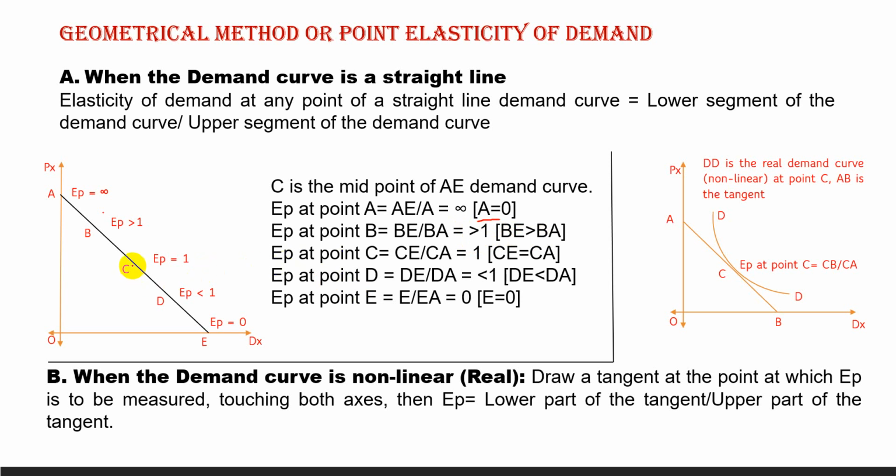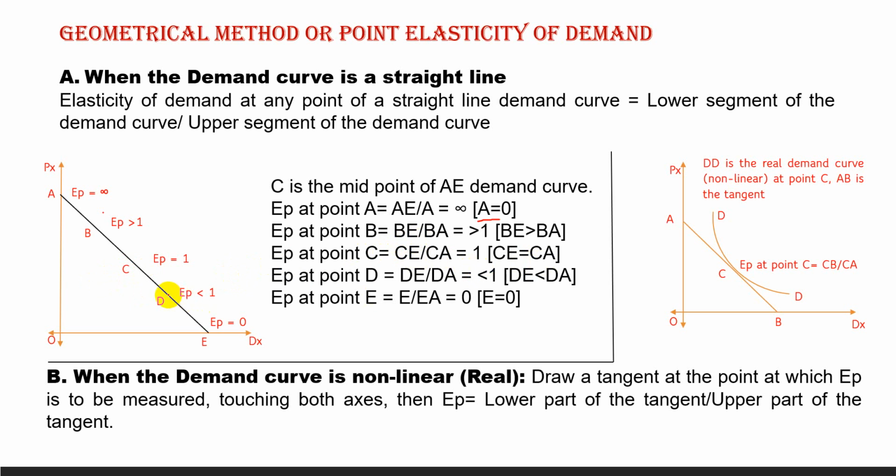Now let us consider EP at point C. C is the midpoint, so CE is equal to 8 and CA is equal to 8. So 8 by 8 is equal to 1. Since CE is equal to CA, because this is the midpoint, elasticity at point C is 1, unit elastic.